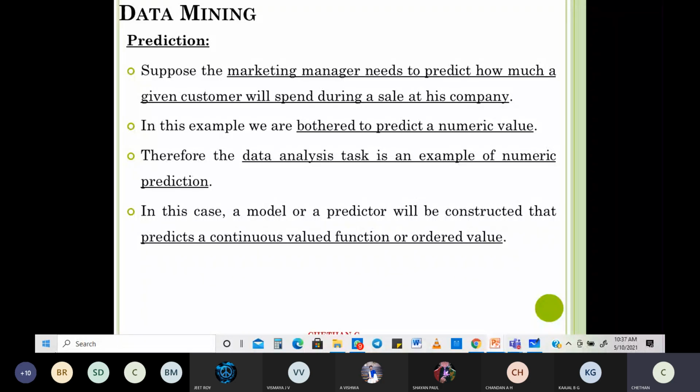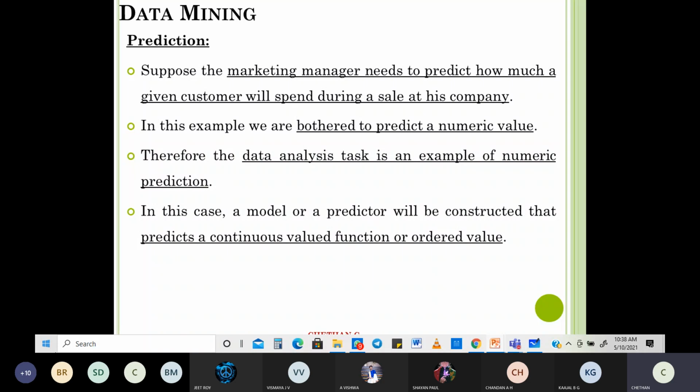That's prediction. In this example, we are bothered to predict a numerical value. Therefore the data analysis task is an example of numerical prediction. Whenever people predict something, it's always associated with some sort of numerical value. So it predicts a continuous valued function or an ordered value. That's what is known as your prediction. So you know what is classification and what is prediction.